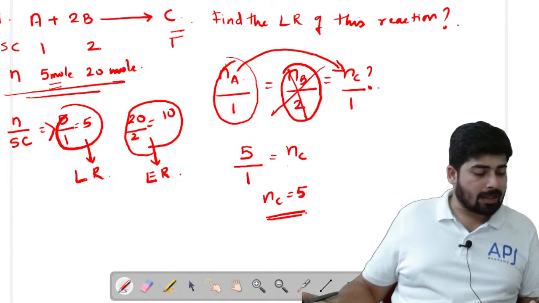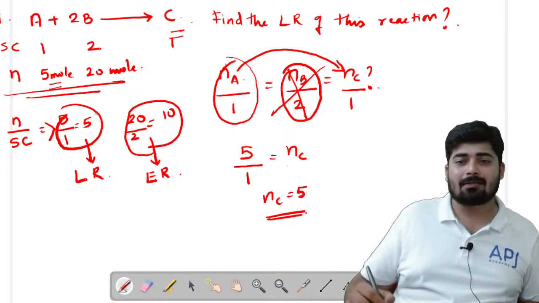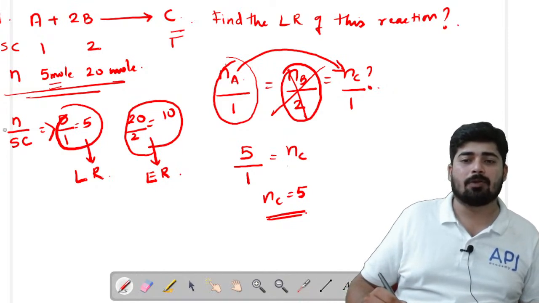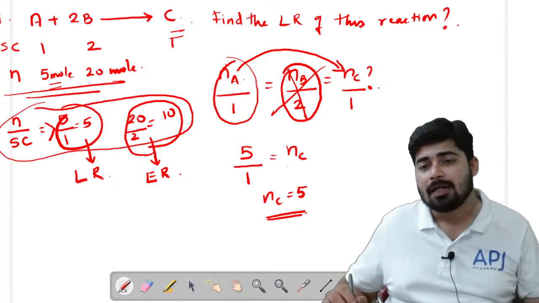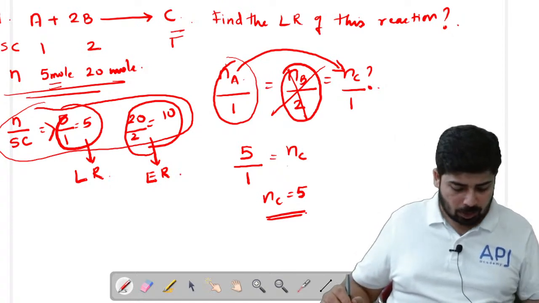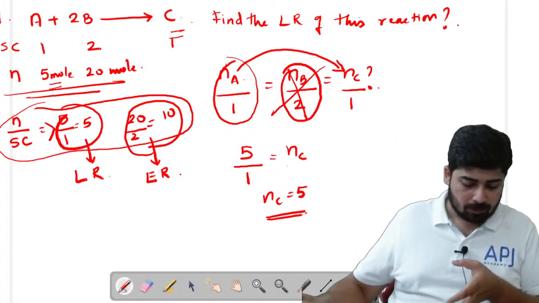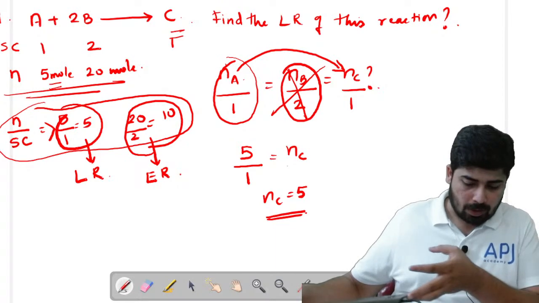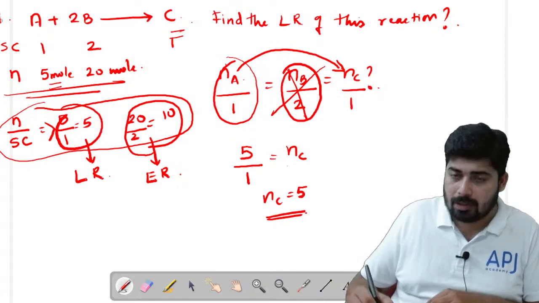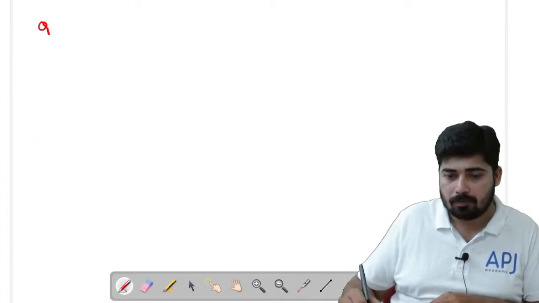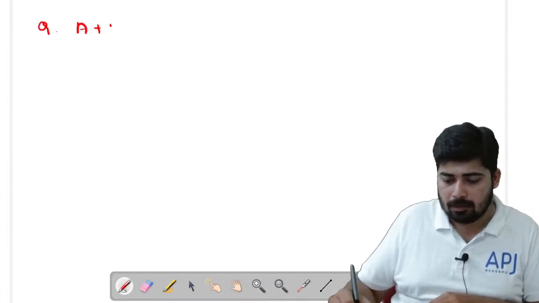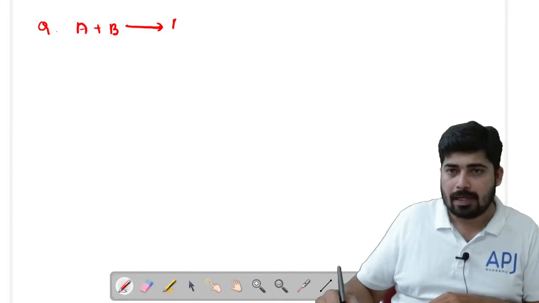So you can find out the limiting reagent by just writing the N by SC value, and the minimum value of N by SC will give you the limiting reagent. So let's do another problem. Okay, let's do another problem. So here's a question. Let's take a new page. Here's a question. A plus B giving A2B3.